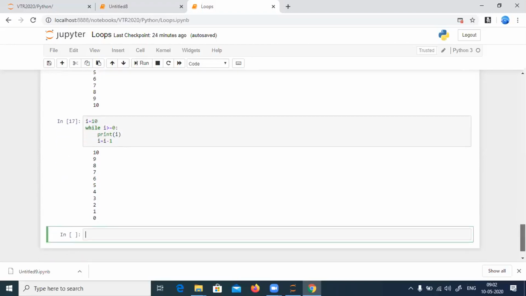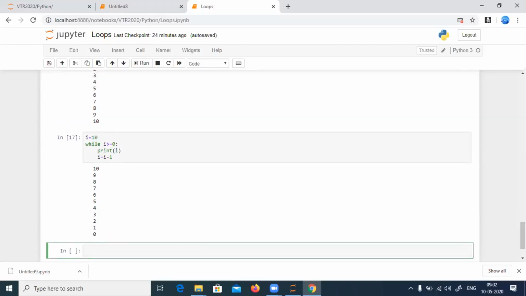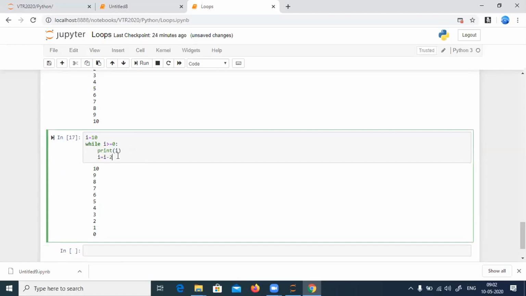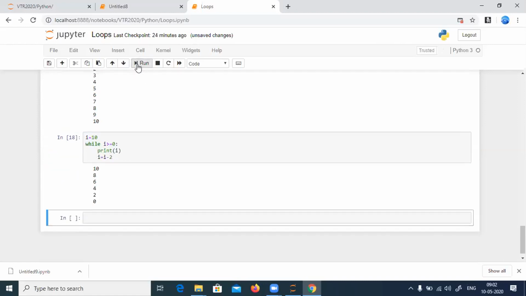Now if I ask you a question, I want people to answer now. If I want something like 10, 8, 6, 4, 2, 0, what to do? Increment by 2. Increment or decrement? Sorry, decrement. Decrement by 2, right? I'll say i is equal to i minus 2. 10, 8, 6, 4, 2, 0. Got it? Is it fine? This is with respect to the while loop, where we are comparing the two together.